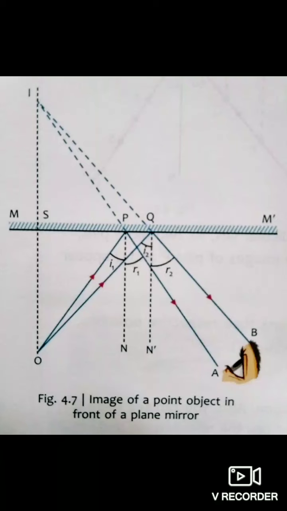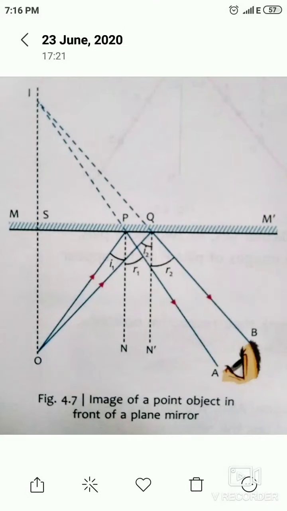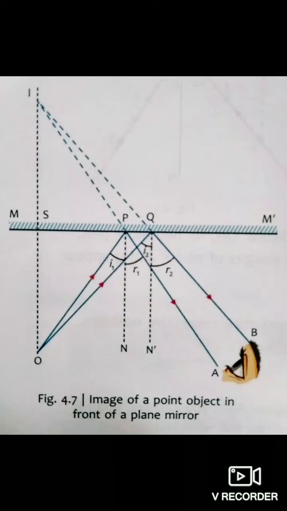So, if the reflected rays PA and QB are produced backwards, they meet at a point I, which is shown in the figure also, behind the mirror, that is the virtual one. This is the point where these rays seem to be coming from, or the point where the image of the object O is formed. Draw a perpendicular from the point I on the mirror MM dash. It will meet MM dash at point S.